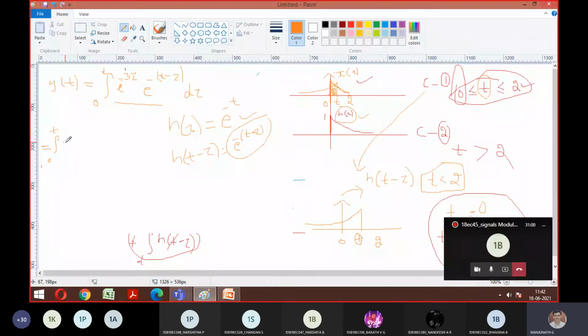It looks like this. Keep the first function as it is, e power tau, into the integration of e power minus tau. So is it e power minus t? With respect to tau, you can keep it here, into e to the power of tau into d tau. So is this the answer you are going to get after applying integration by parts? Just check if it is the answer.